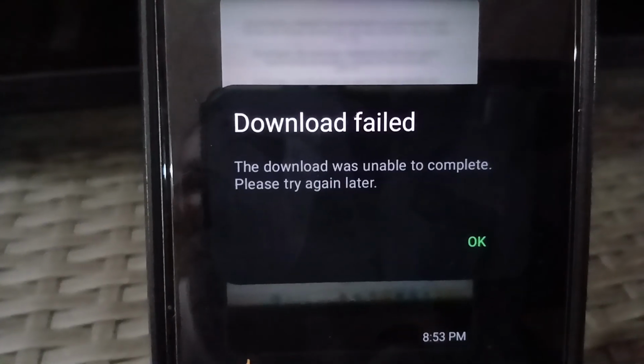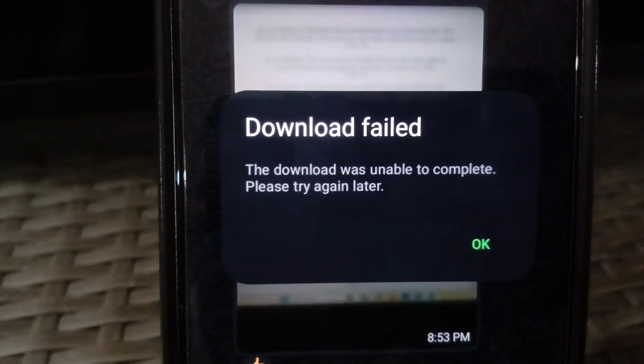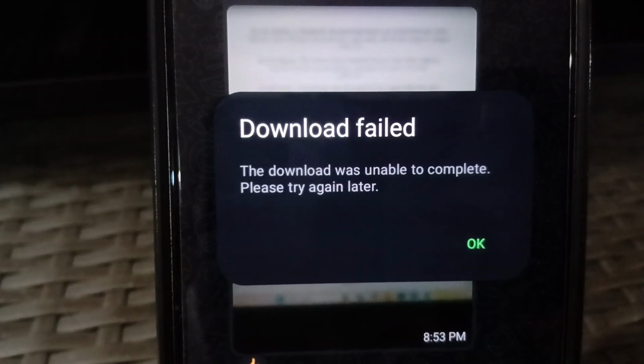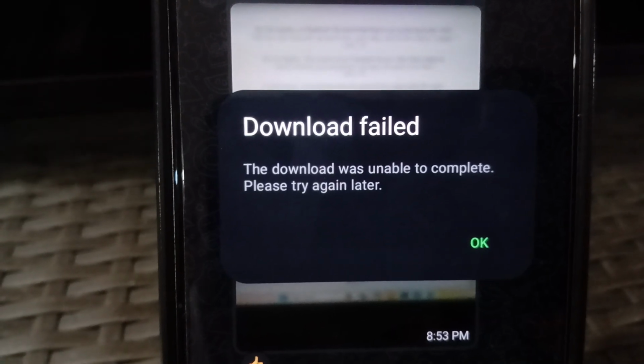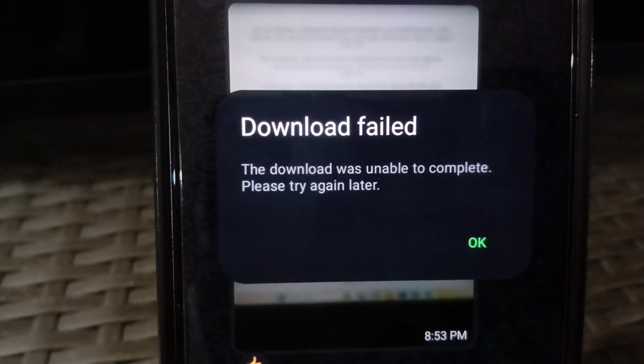Also remember there's a server between you and the sender. So of course, if the file has expired on the server, it might not download. It might say download failed. You might require to ask the person to send the file again. Of course, if the WhatsApp servers are having issues, you'll find that they will not download.